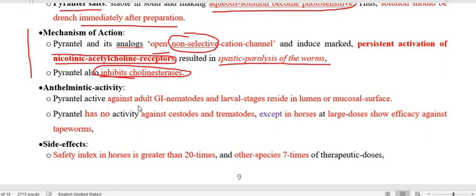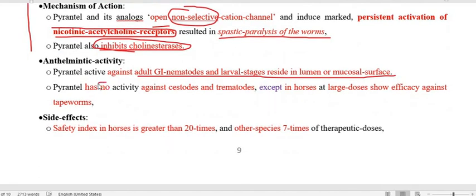Active against adult GI nematodes as well as larval stages residing in the lumen and mucosal surface. Pyrantel shows no activity against cestodes and trematodes. So this is important. We already have seen that even ivermectin or milbemycin, the antibiotics, do not act against platyhelminths.